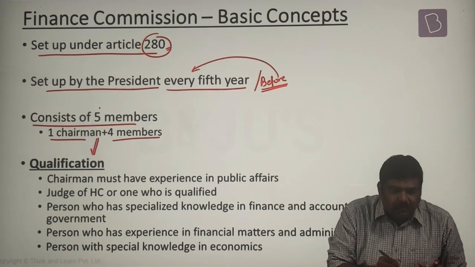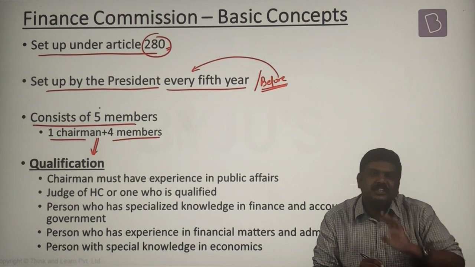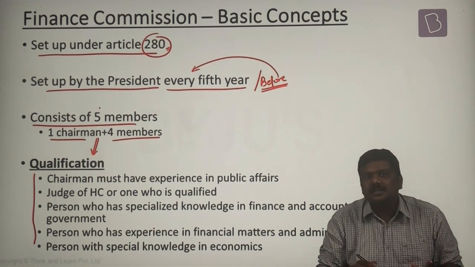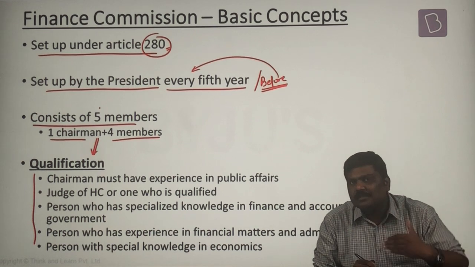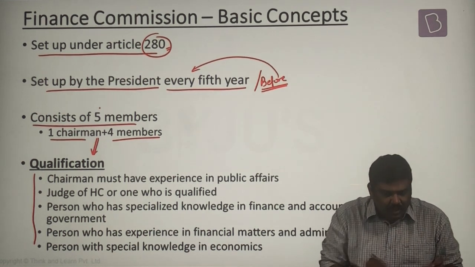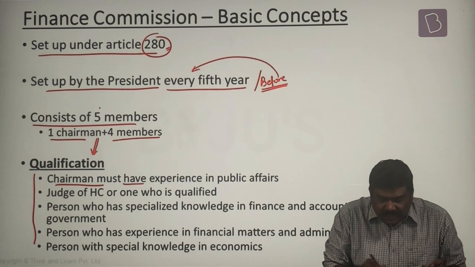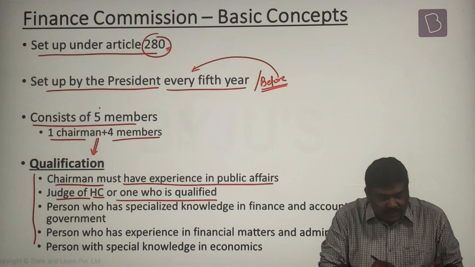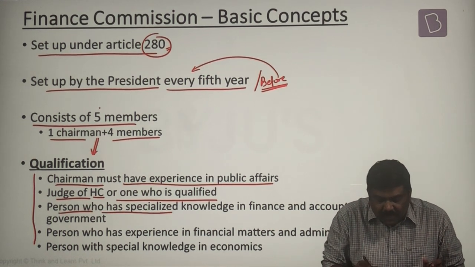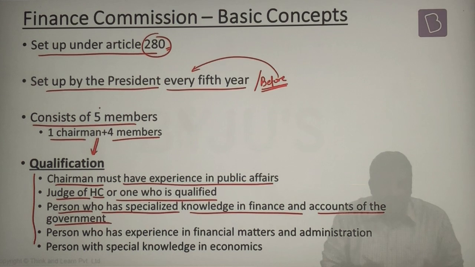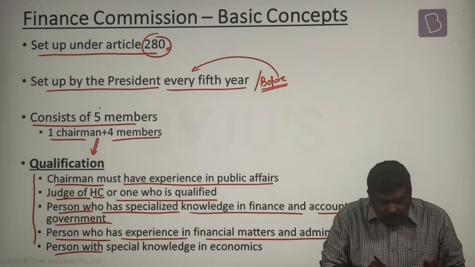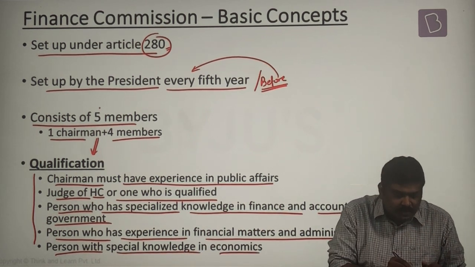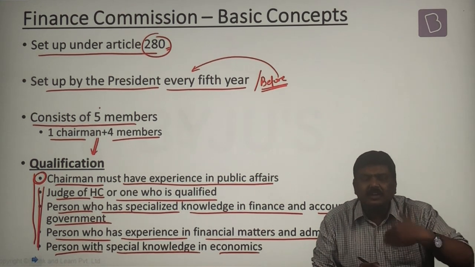What is the qualification to be appointed as a member or the chairman of the Finance Commission? These are the qualifications. Please don't mug it up. Not important, for a simple reason. These are very general qualifications. Look at them. Chairman must have an experience in public affairs, be a judge of a high court or one who is qualified to be a judge of a high court, a person who has specialized knowledge in finance and accounts of the government, a person who has experience in financial matters and administration, a person with special knowledge in economics. So this is the qualification to be appointed as a chairman as well as the other 4 members. These are very general in nature.